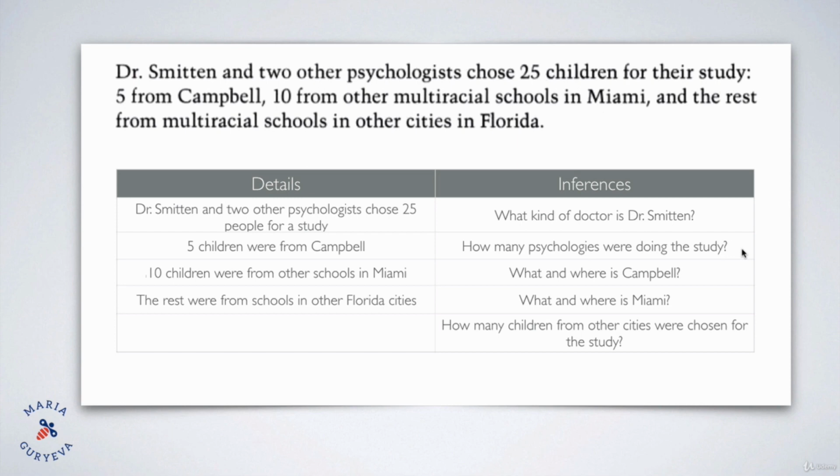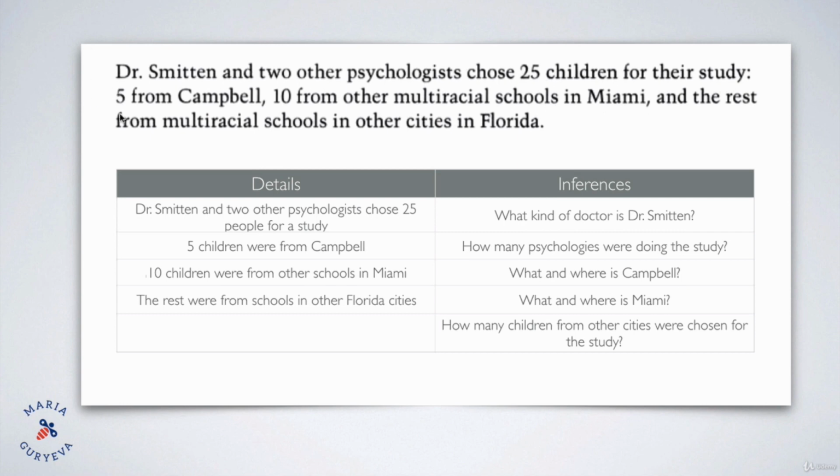So how many doctors of psychology did the study? 3, right? There was Dr. Smitten and 2 other psychologists. So we see again that it's not written in the text. In the text, there's nothing about 3 doctors or 3 psychologists. It just said that there was Dr. Smitten and 2 others. So we easily count that there were 3 of them, but it is an inference, right? It's obvious, but it's not written in the text. So that's an inference. What and where is Campbell?